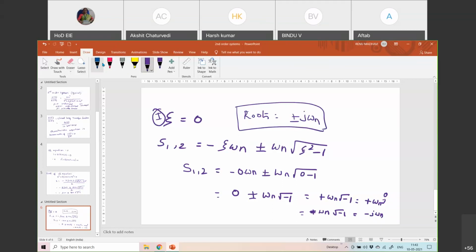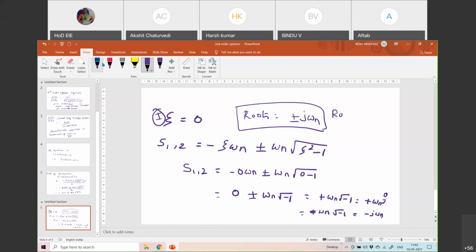So when they are plus or minus j omega n, I have to say something about the nature, right? So what is the nature? The roots are purely imaginary, isn't it? One root is plus j omega n, other root is minus j omega n.